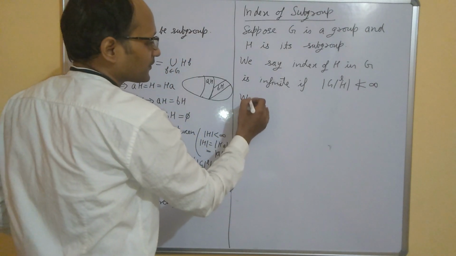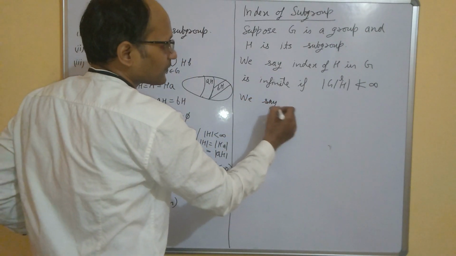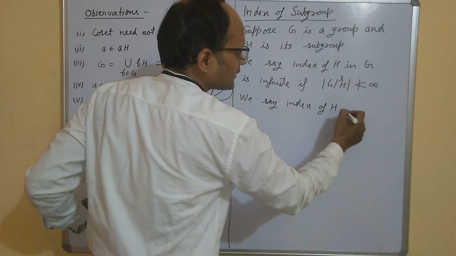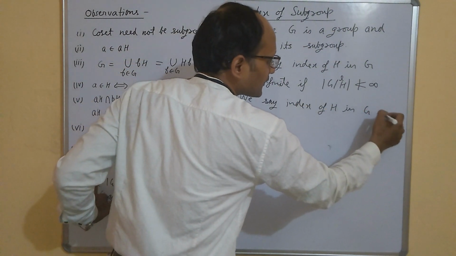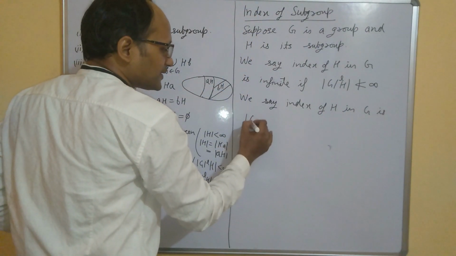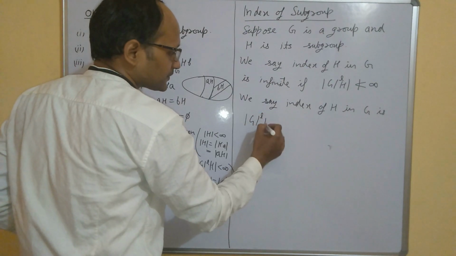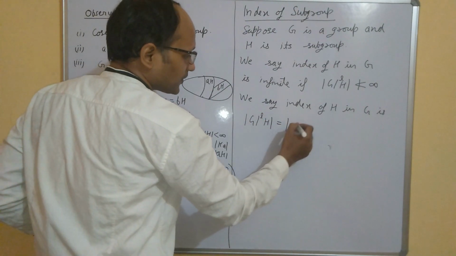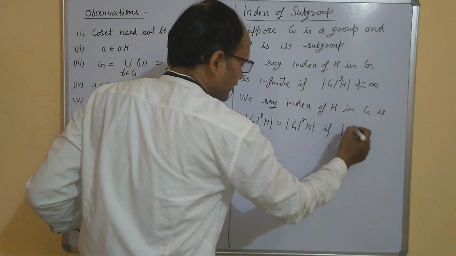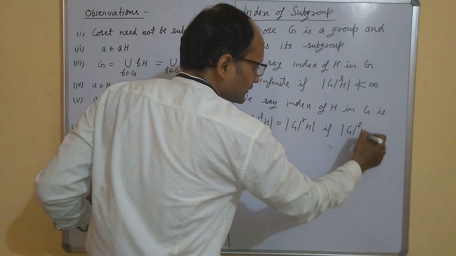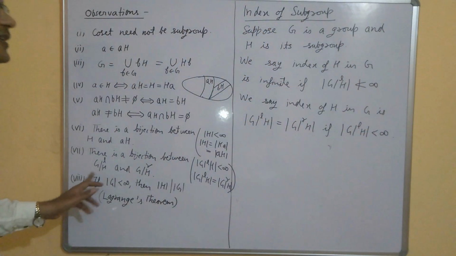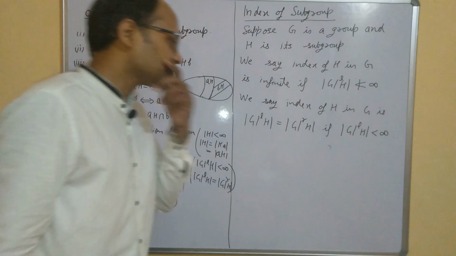So we say the index of H in G is this number or this number if this set is finite. If this set is finite, then this number is called the index of H in G.